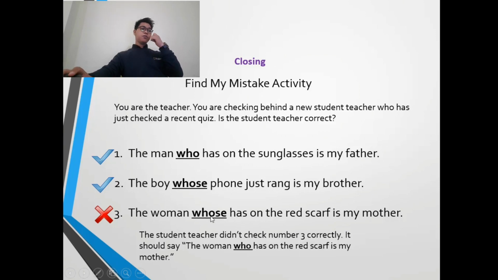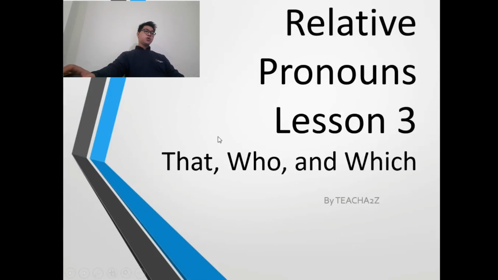We cannot put whose here because there's nothing that the woman possesses or owns. For the second one, the boy whose phone just rang is my brother. Yeah, because there's a phone here, so we're going to use whose.